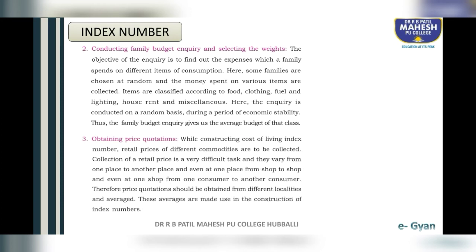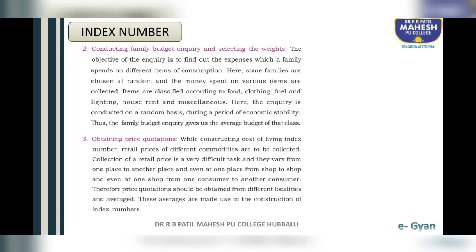Third step, obtaining price quotations. While constructing cost of living index number, retail prices of different commodities are to be collected. Collection of a retail price is a very difficult task and they vary from one place to another place and even at one place from shop to shop and even at one shop from one consumer to another consumer. Therefore, price quotations should be obtained from different localities and averaged. These averages are made use in the construction of index numbers.